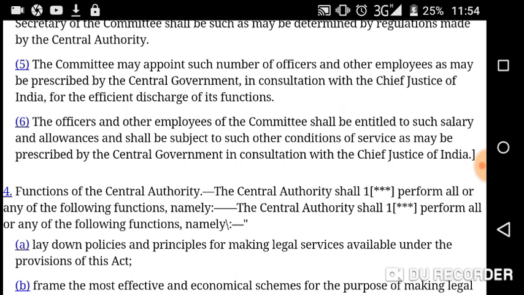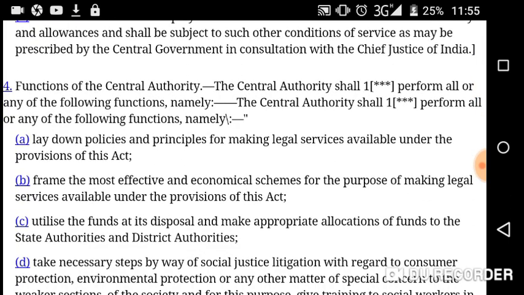Then section 3A, subsection 3. The officers and other employees of the committee shall be entitled to such salary and allowances and shall be subject to such other conditions of service as may be prescribed by the central government in consultation with the CJI. Then comes section 4, functions of the central authority. Section 4 is important. It provides the functions of the central authority.